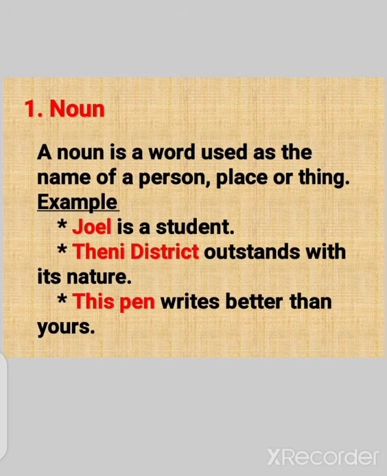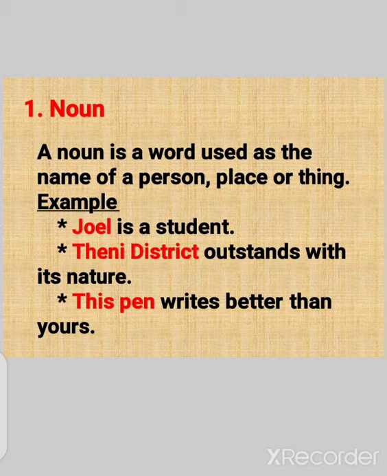Now let us go to the first one, that is noun. What is a noun? A noun is a word used as the name of a person, place or a thing. What is the name of the person? Example, Joel is a student. Here, Joel is a noun. It denotes a name of a person.